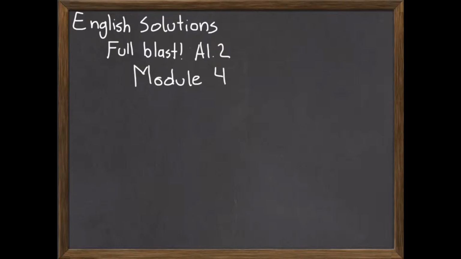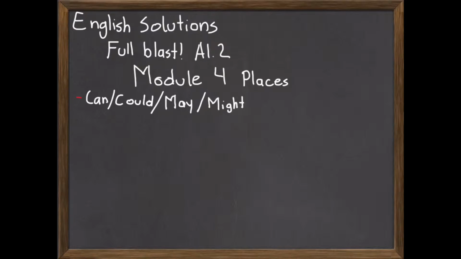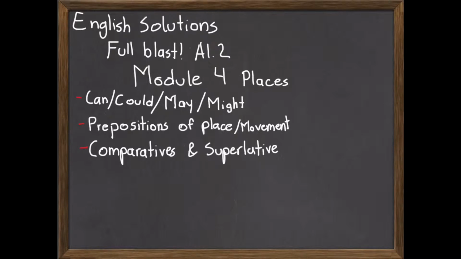Today we'll be looking at Full Blast A1.2 Module 4. This module is called Places. In this module we will be looking at can, could, may, and might, what they mean and how we use them, prepositions of place, prepositions of movement, comparatives and superlatives, and the use of the question word which. Okay, so let's start.